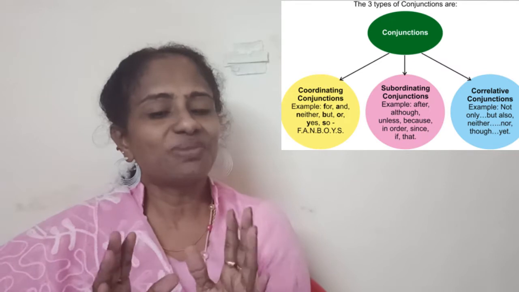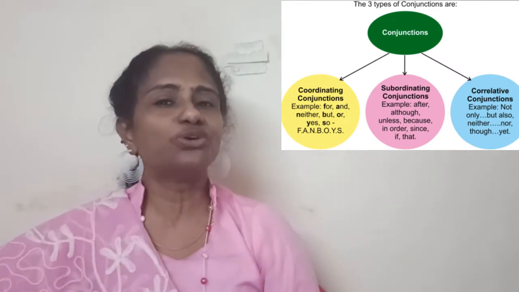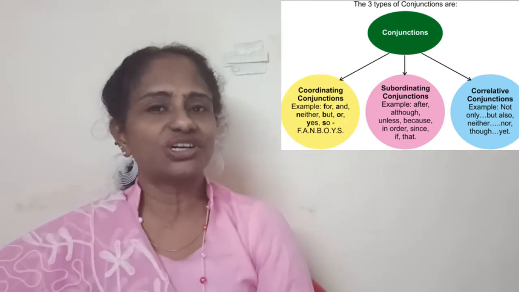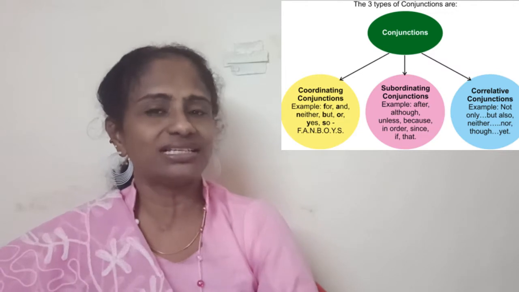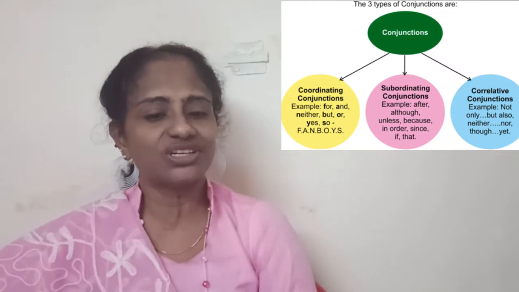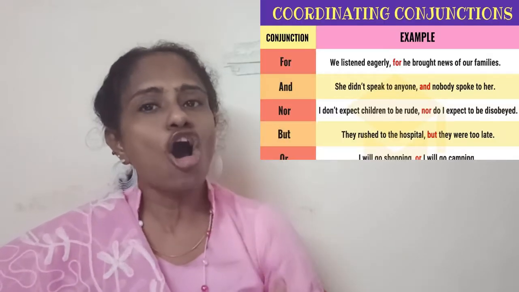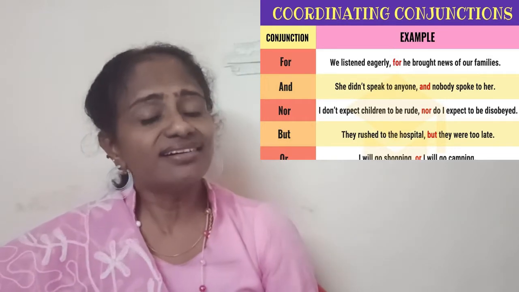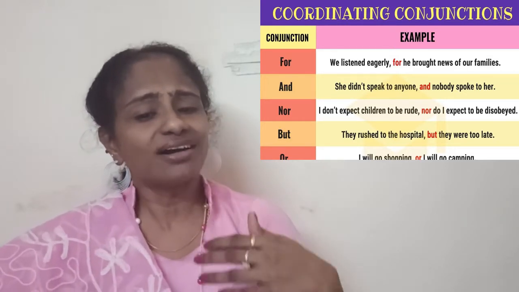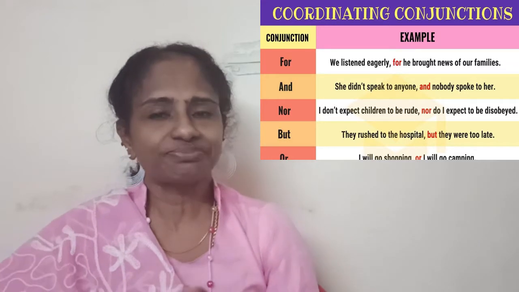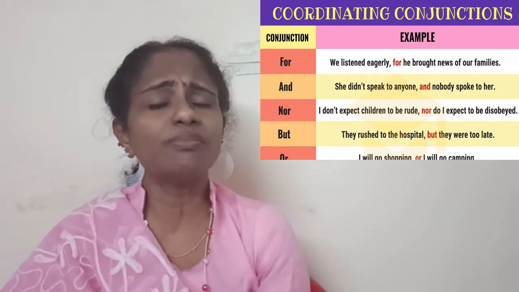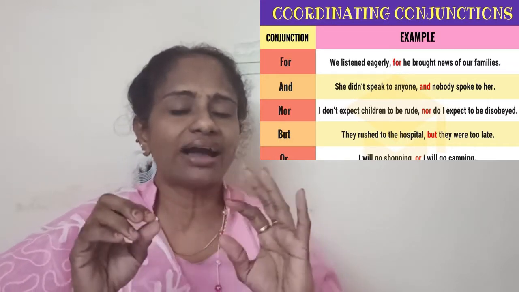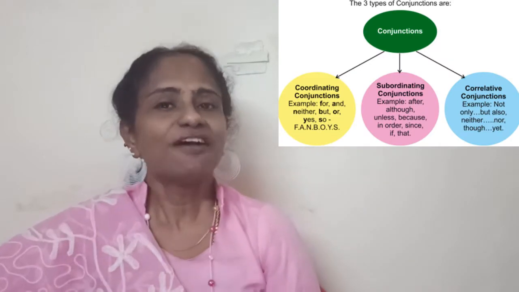A very easy way for you to remember coordinating conjunctions: the examples are for, and, nor, but, or, yet, so. You can remember them with the acronym FANBOYS.